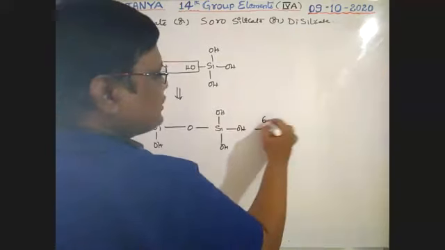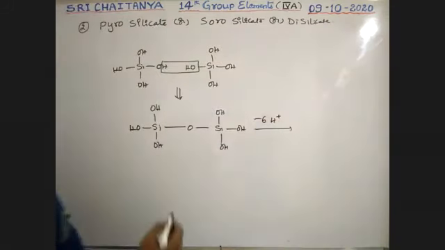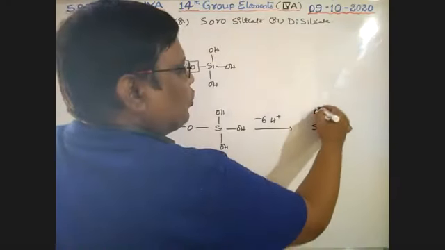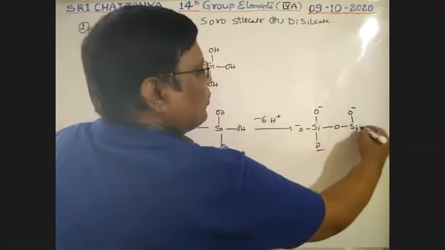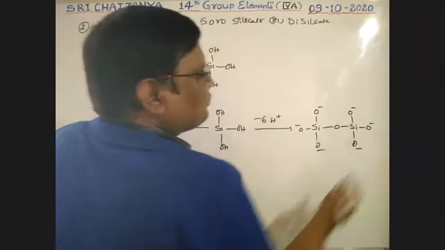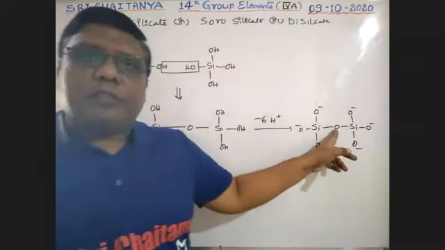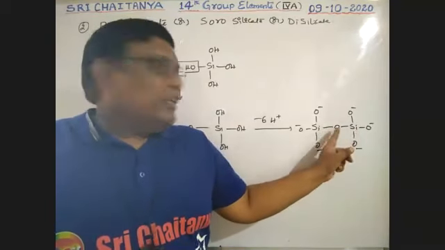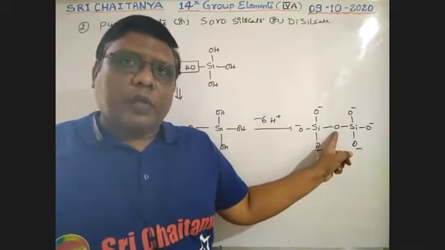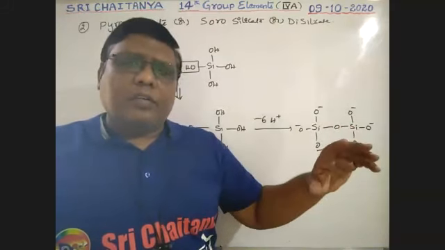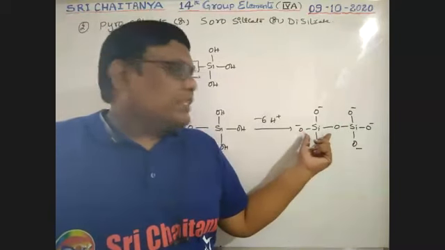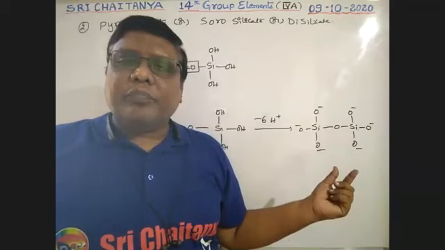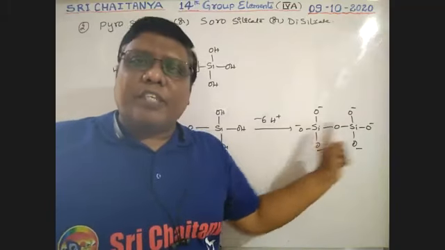If it loses 6 H plus ions, all these 6 H plus ions are lost, boys. That gives Si with O minus, O minus, O minus, O, Si with O minus, O minus, O minus. So this is the oxygen connection between silicons, and this oxygen has no negative charge. So here two acids are heated, so condensation happens, and it is a disilicate. One oxygen is in combination between these two.